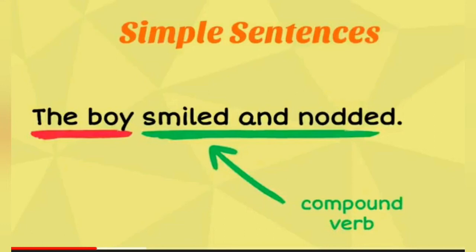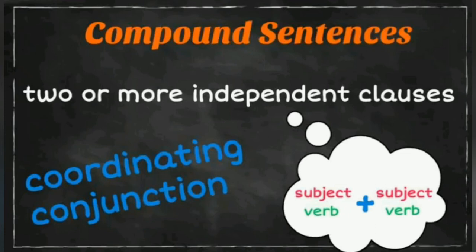Next we have compound sentence. In the previous slide, we have read about compound verb and compound subjects. But these were examples of simple sentences. Now we will read about compound sentence. A compound sentence has two or more independent clauses. These two different sentences are joined with the help of coordinate conjunctions. They are known as compound sentences.